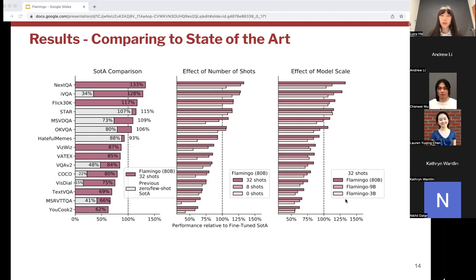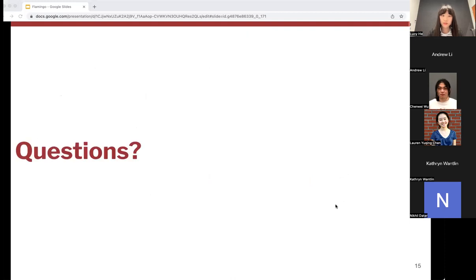However, we should also be aware of the competitiveness of each of these benchmarks. The overall takeaway is that the few-shot Flamingo model with only 32 shots is often competitive in performance or even exceeds existing fine-tuned methods, which are fine-tuned on thousands or millions more examples.